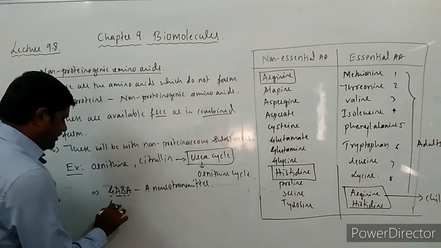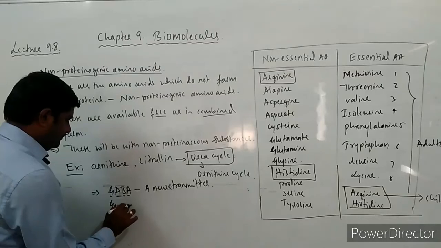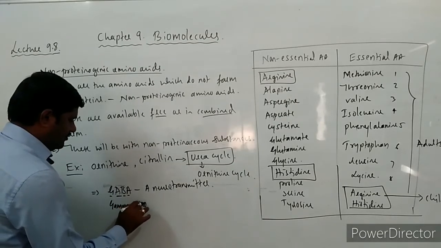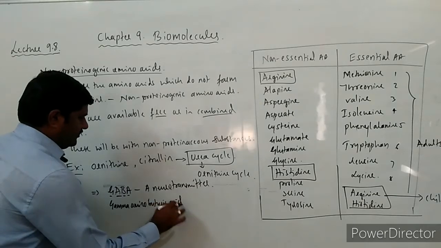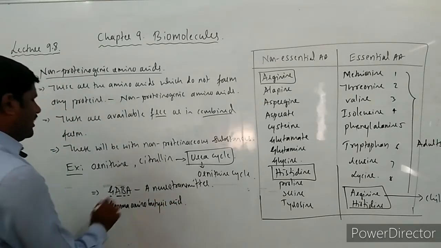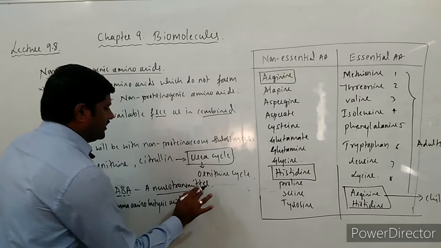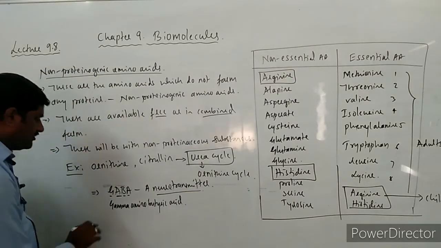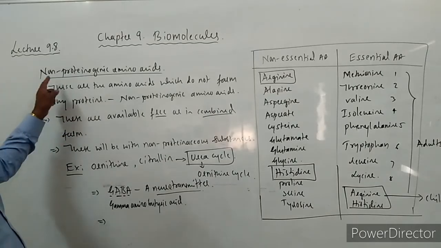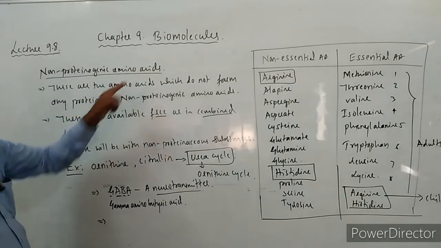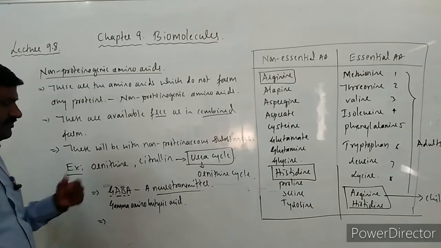You may write here gamma aminobutyric acid. GABA itself is a neurotransmitter. It is also very much essential, but it is a non-proteinogenic amino acid.